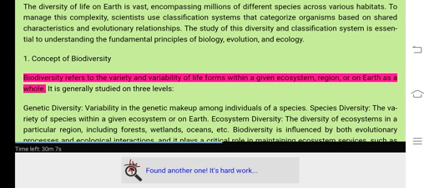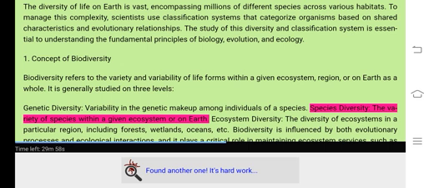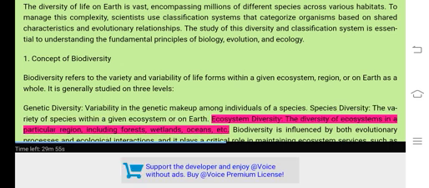Biodiversity refers to the variety and variability of life forms within a given ecosystem, region, or on Earth as a whole. It is generally studied on 3 levels. Genetic diversity, variability in the genetic makeup among individuals of a species. Species diversity, the variety of species within a given ecosystem or on Earth. Ecosystem diversity, the diversity of ecosystems in a particular region, including forests, wetlands, oceans, etc.